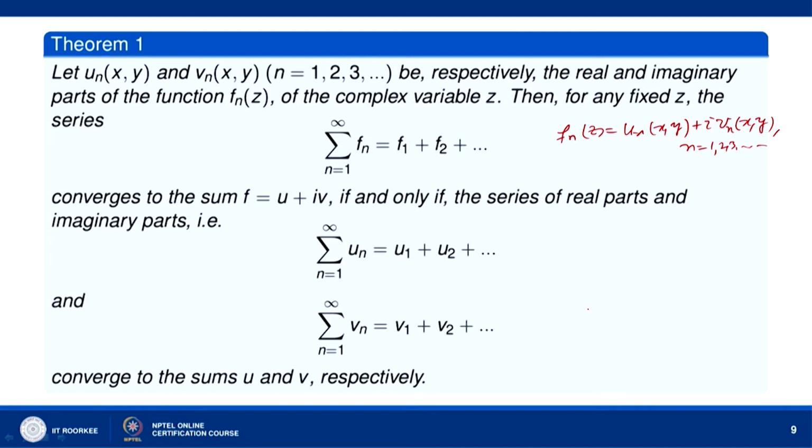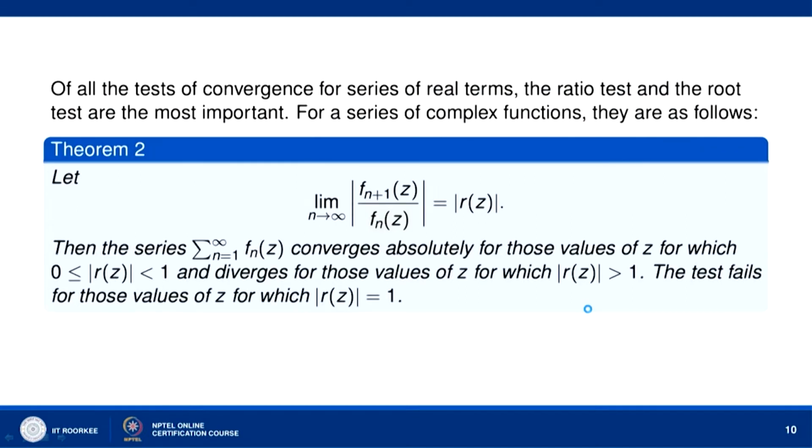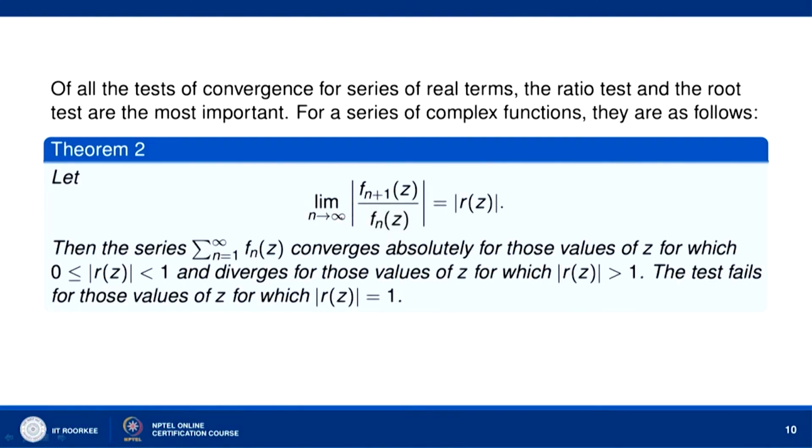Now, of all the tests for the convergence of a series of real terms, the ratio test and the root test are, we know, the most important ones. For a series of complex functions, they are as follows. Let limit n tends to infinity, mod of f_(n+1)(z) over f_n(z), be equal to mod of r(z).